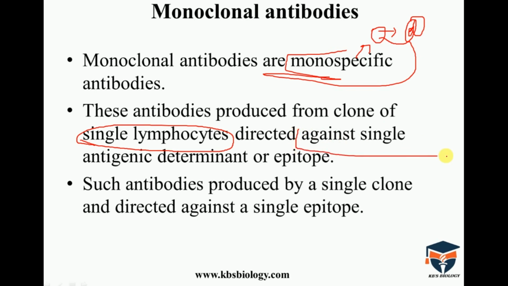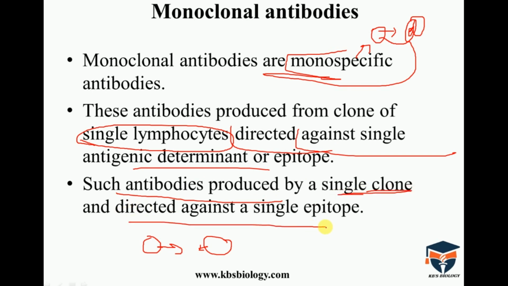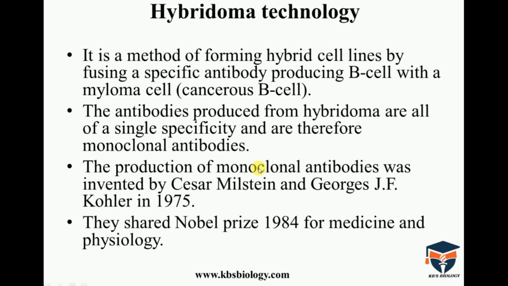Such antibodies are produced using a single clone and directed against a single epitope. They are produced using the hybridoma technique. Then we will discuss what the hybridoma technique is and how antibodies are produced from it.